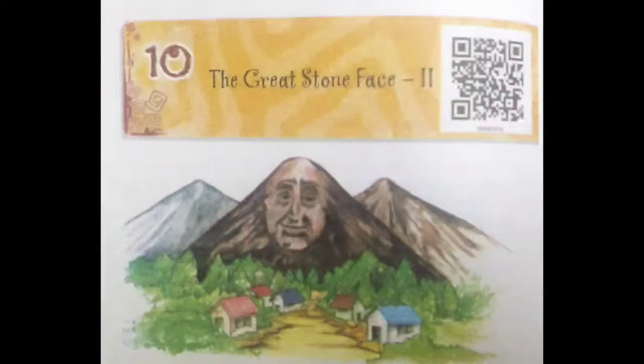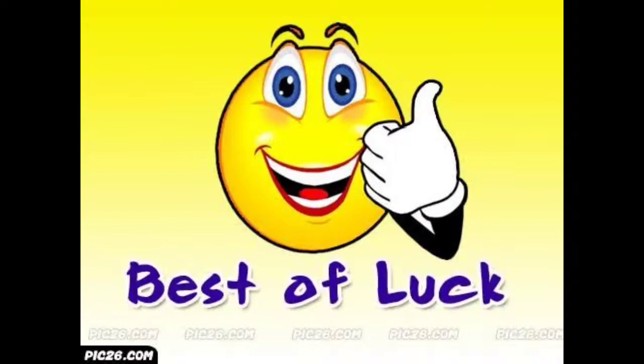So that's the end of the last prose, that is our prose 10, part 2 of Great Stone Face, children. So in this session, we discussed all the prose topics from prose 6 to 10. So go through all the summary and learn the question answers and write the answers for the questions asked in the examination correctly and properly without any spelling mistake. So learn the spelling of the words, difficult words, and learn the answer thoroughly, children.